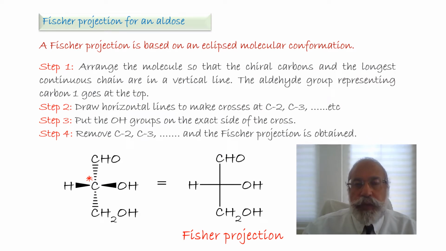Before we get into the carbohydrate structure and reactivity of these species, we would like to recall the Fischer projection. The Fischer projection is based on an eclipsed molecular conformation. Keep that in mind, okay? The first step to draw the Fischer projection is to arrange the molecule so that the chiral carbons and the largest continuous chain are in a vertical line. The aldehyde group, representing carbon 1, goes at the top.